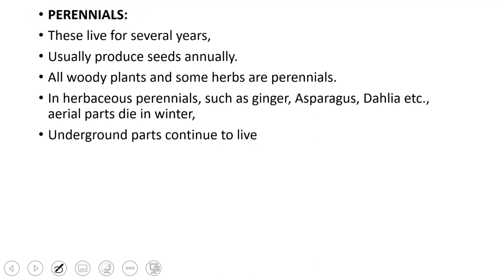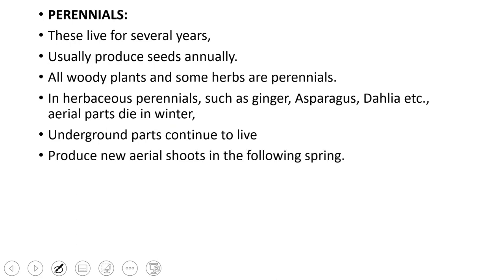So trees, you can give any example of the perennials. Shrubs, they are all perennials, and herbaceous plants are these. So this was a discussion of the classification of plants according to their age or lifespan or duration, that is, how long a plant survives or lives. And they produce aerial shoots in the following spring.